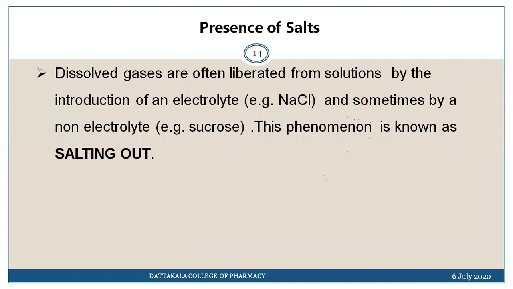So as we are adding a third substance, a salt or an electrolyte, that electrolyte has a greater capacity to form a bond with the solvent molecule in comparison with the gas molecules. So what happens? The gaseous molecules will not form that strong a bond,